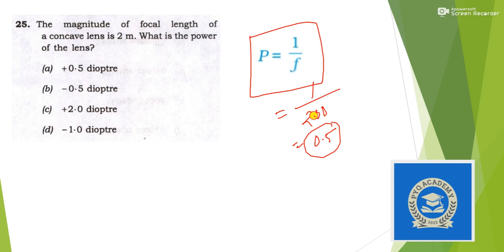If we do not convert it into centimeter, let's take it as meter only. Yes, it will be 0.5. Now we have to consider the sign convention. For a concave lens we have to consider the sign as minus. So the answer should be option B, 0.5 diopter.